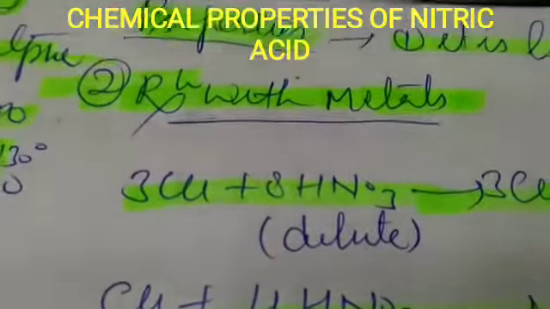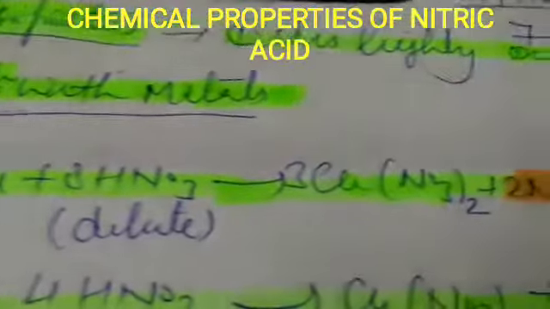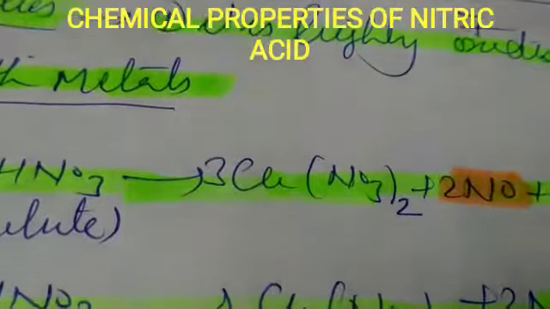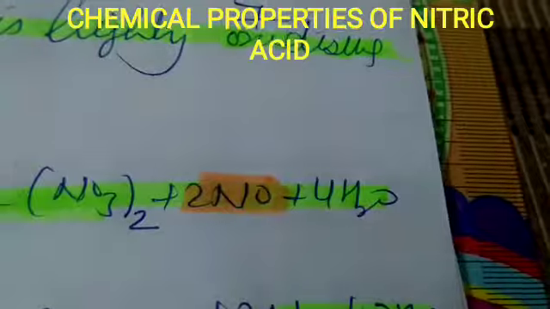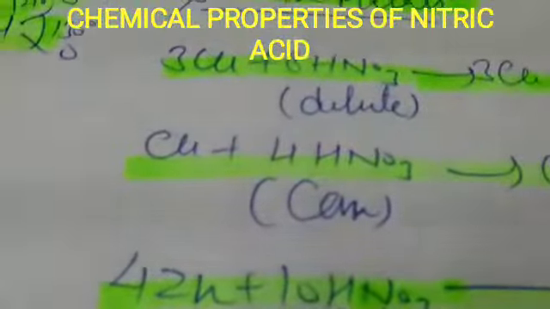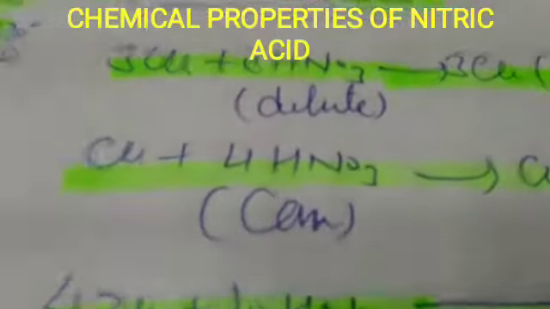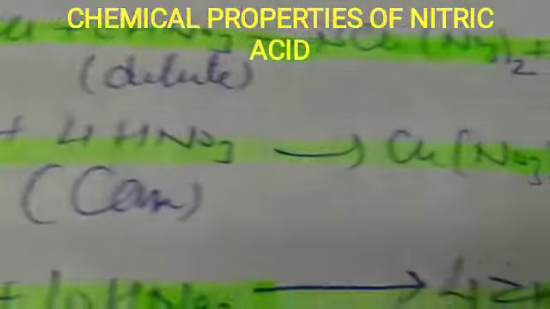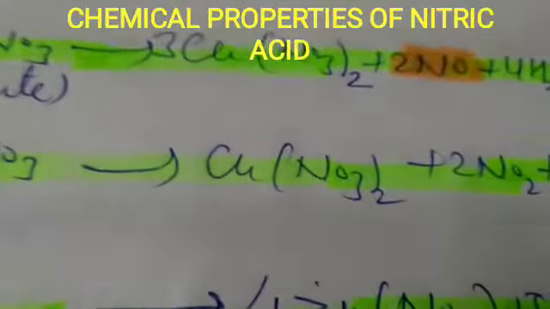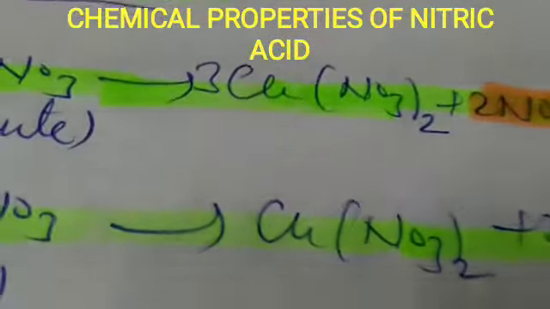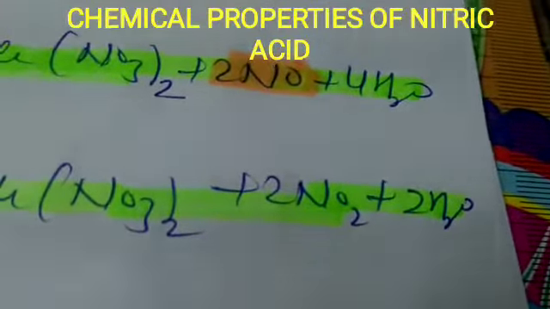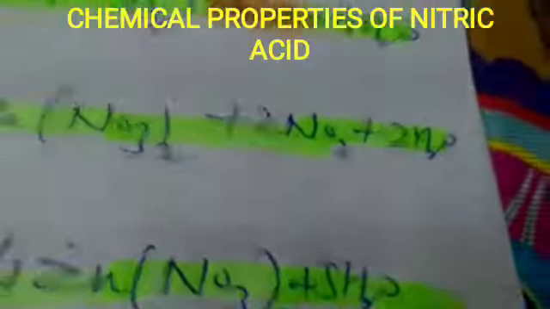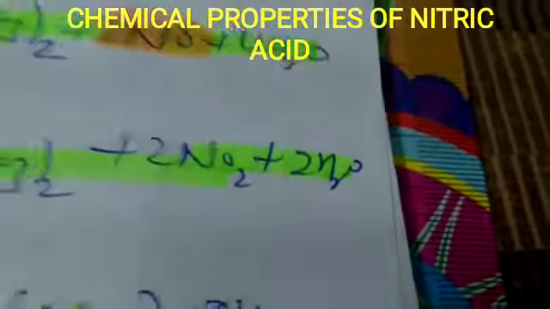So if you are treating copper with dilute nitric acid, you will have copper nitrate, nitric oxide and H2O. Now if you are treating copper with concentrated nitric acid, you will have copper nitrate, the same as above, but nitrogen dioxide will be obtained in place of nitric oxide. Nitrogen dioxide will be obtained, H2O will be the same.